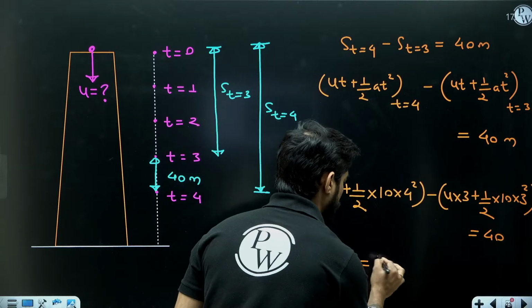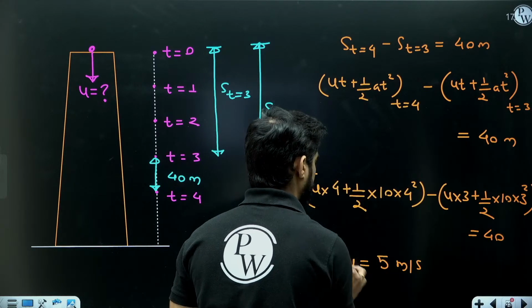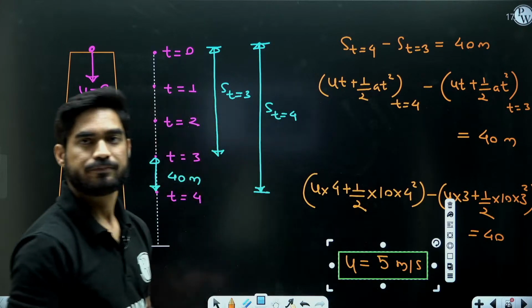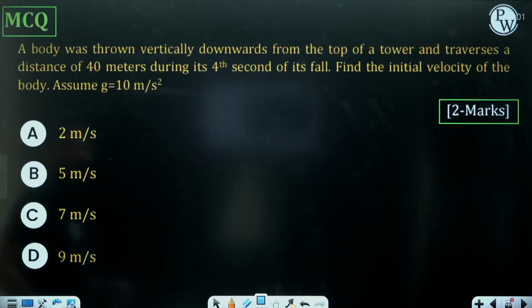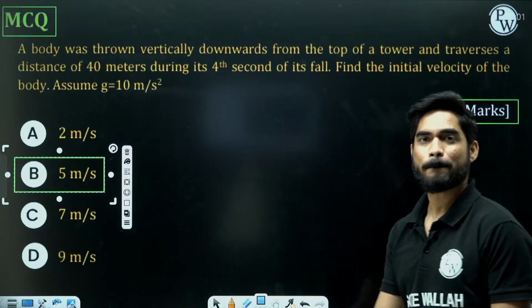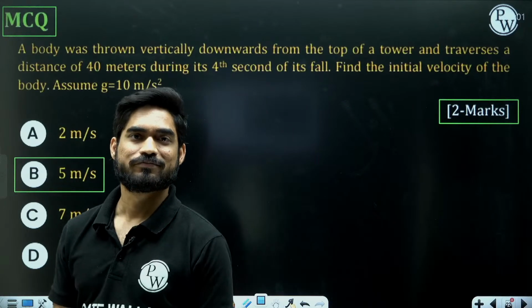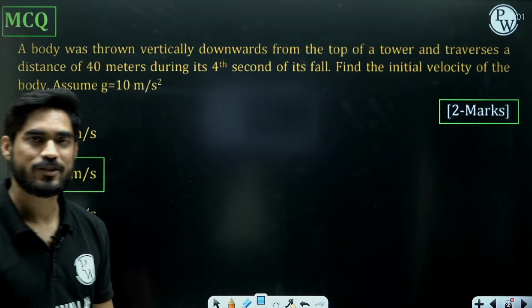Yes, 5 meter per second will be the initial velocity. Very good. So the answer is B, 5 meter per second. Shall we move on to the next question?